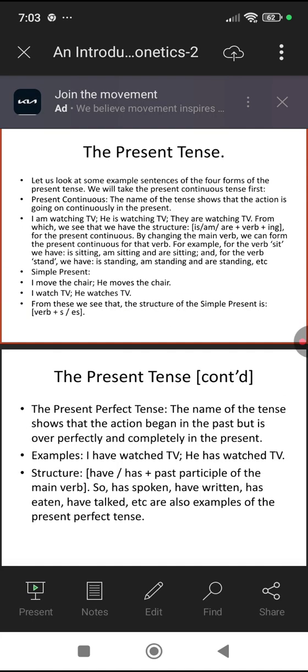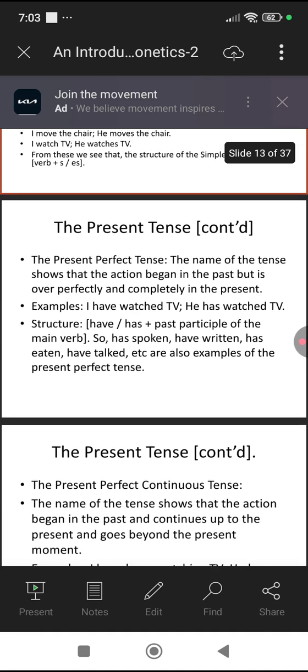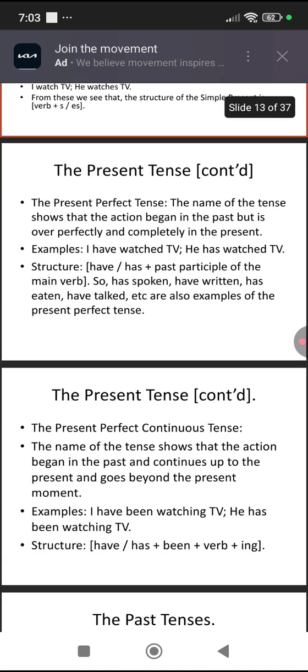So next we take up the simple present. So the example sentences are: I move the chair, he moves the chair, I watch TV, he watches TV. So we see that the structure of the simple present is verb plus s or es, because to the main verb move we've added s in the second sentence, and to the main verb watch we've added es in the last sentence.